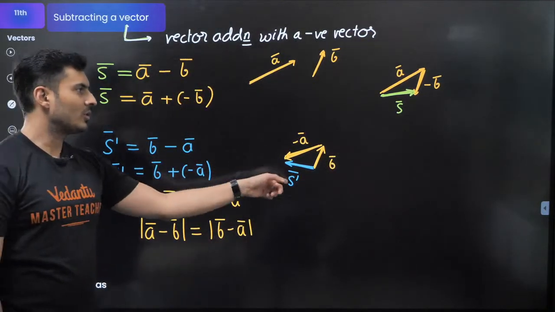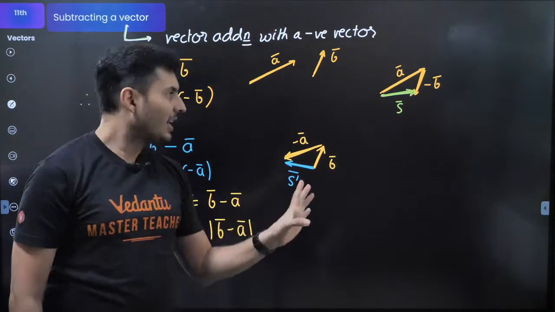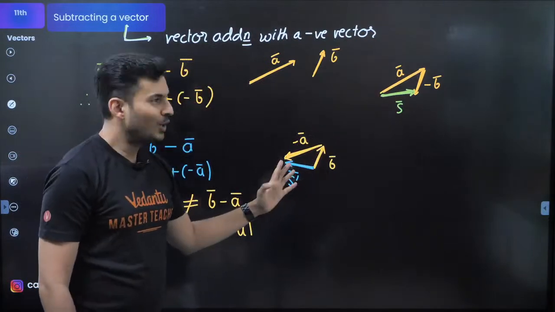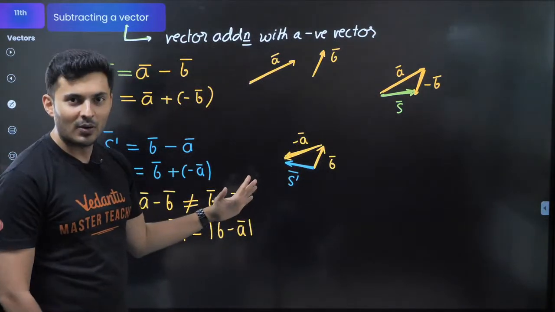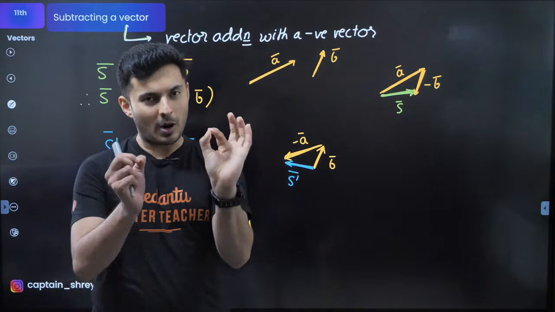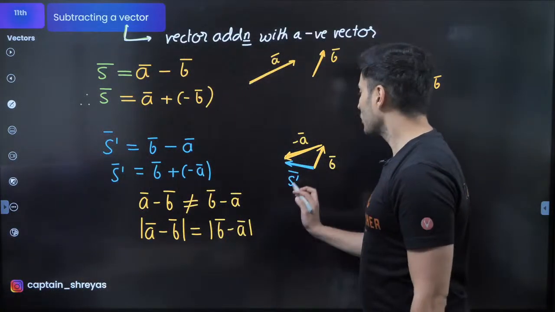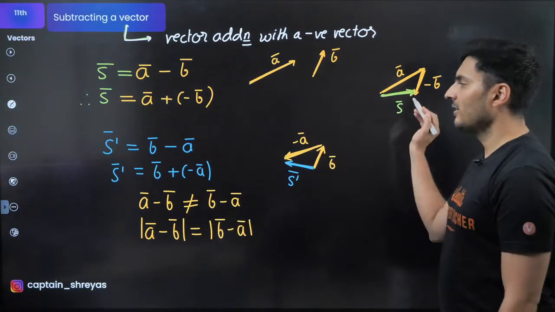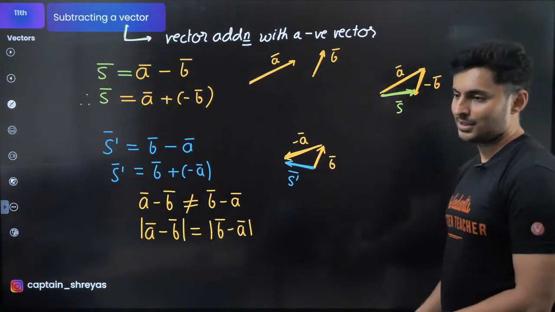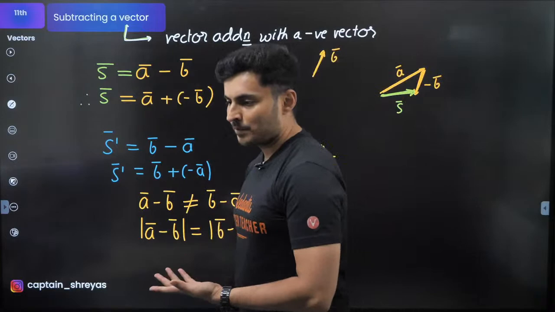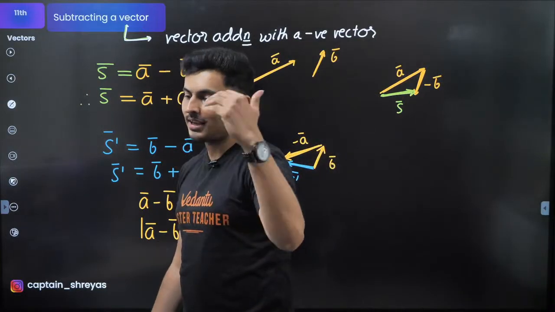That's all. So this and this will be opposite. I have not drawn it to scale, so please excuse me for that. But if you draw it properly, measuring the angles, it will turn out to be perfectly fine. So you can see they are definitely not the same vectors, at least direction wise. Subtraction is not commutative, addition is commutative.